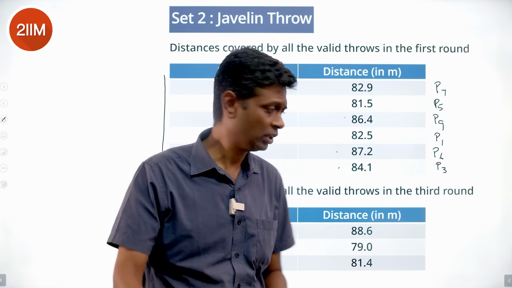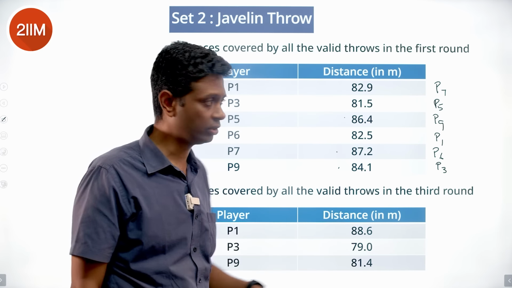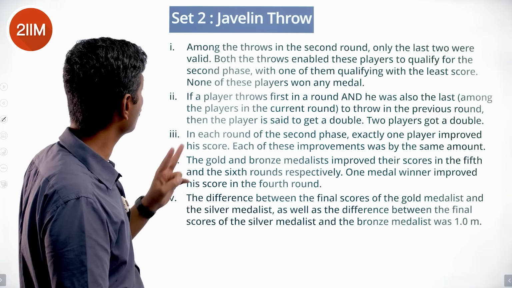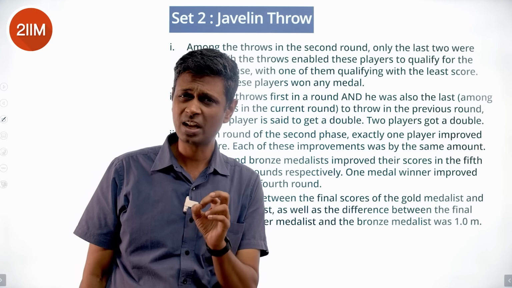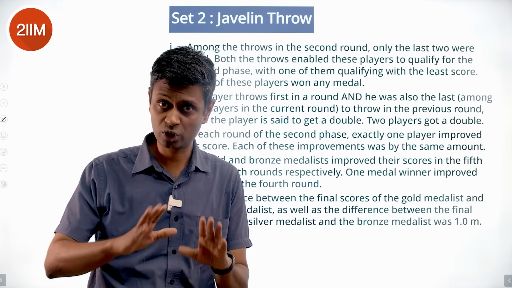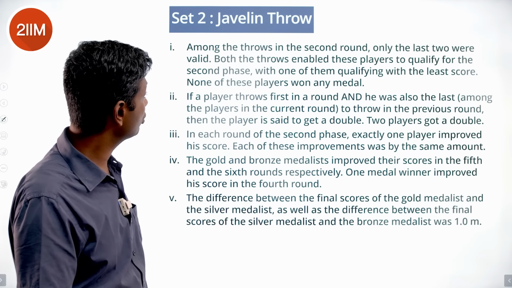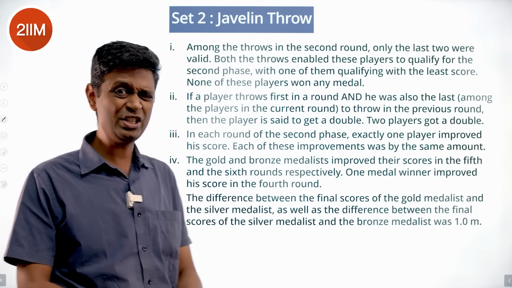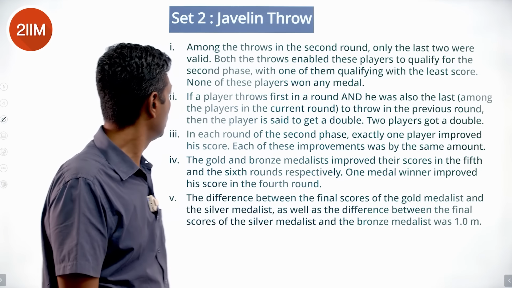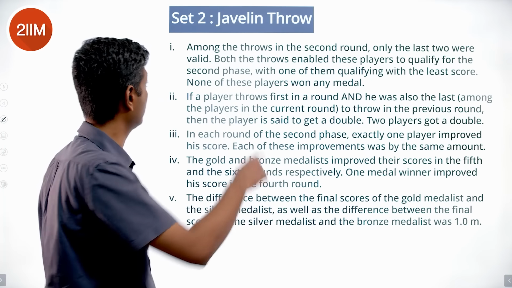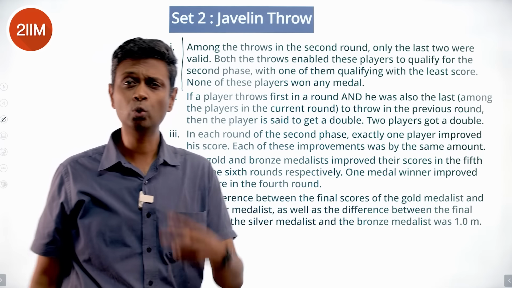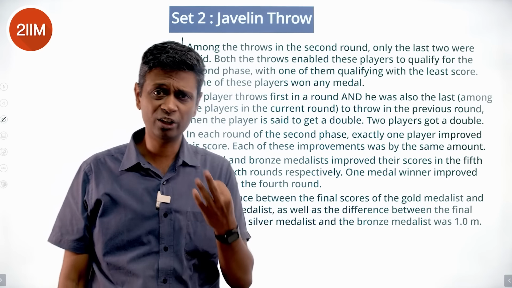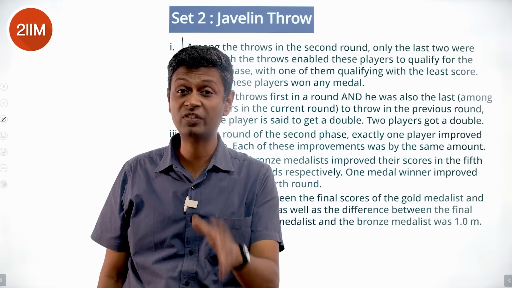And then round 2 they have thrown. Then round 3, there are 7 zeros and only these 3. Among the throws in the second round, only the last 2 were valid. Very nice. Only the last 2 were valid. So 8 are zeros, which is brilliant. Both the throws enable these players to qualify for the second phase, with one of them qualifying with the least score. None of these players won any medal. This is brilliant because in round 2, there were 2 valid throws and 8 zeros. In round 3, there were 3 valid throws and 7 zeros.